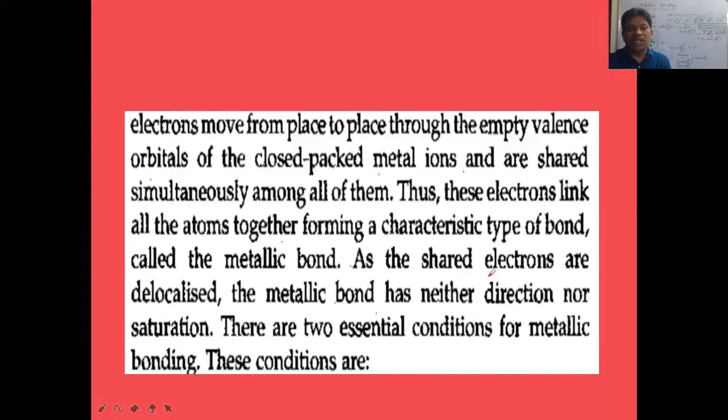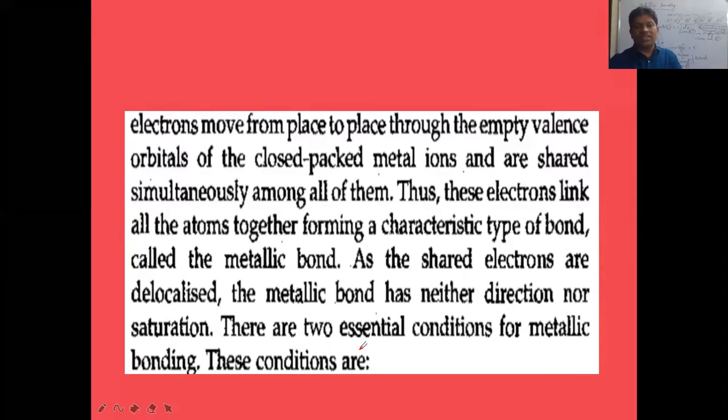As the shared electrons are delocalized, meaning they are moving from one place to another, the metallic bond has neither direction nor saturation. There is no specific direction for a metallic bond. Ionic bond is also a non-directional bond, and metallic bond is also a non-directional bond. But covalent bond is a directional bond.